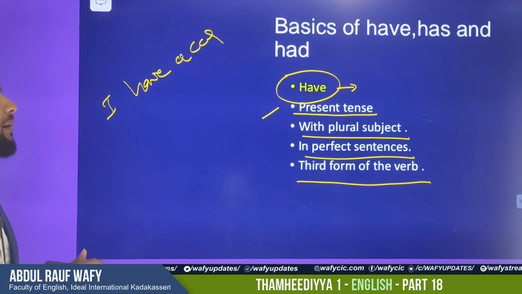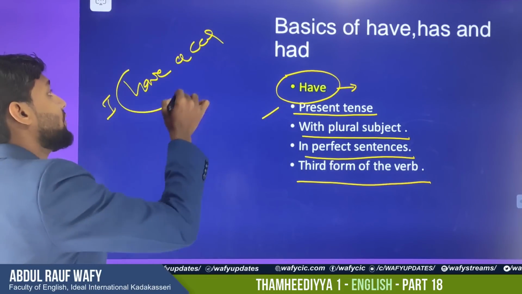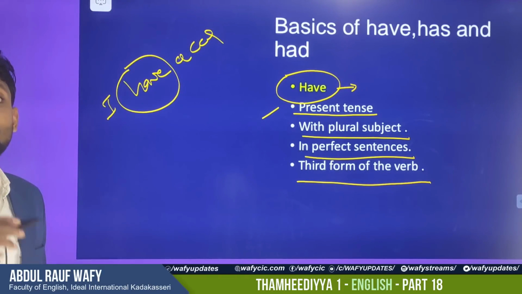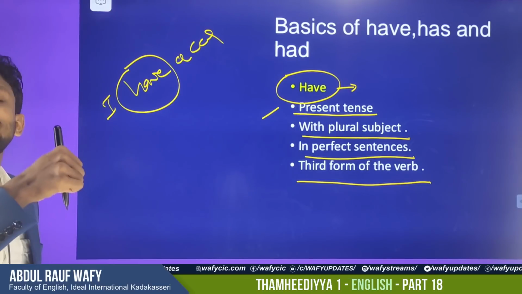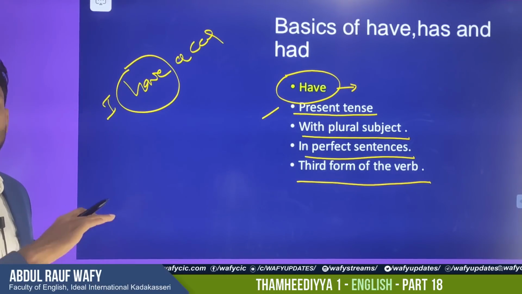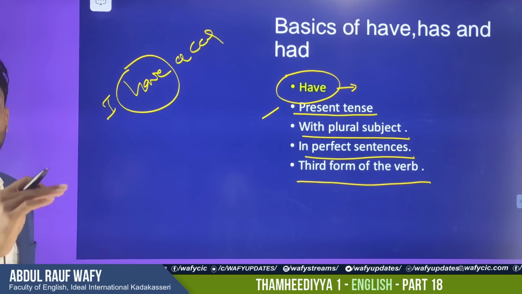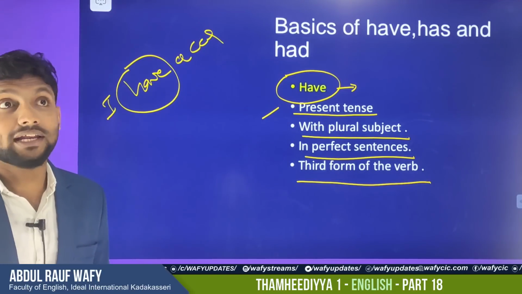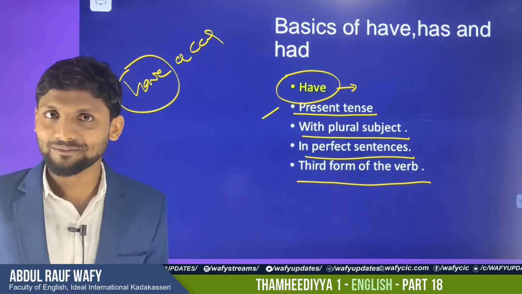For example, I have a car. You can use the sentence I have a car only when you have a car presently. Okay, suppose if you have no car, you cannot use it now. Maybe you can use I had a car. Enku oru car undayirunnu, right?